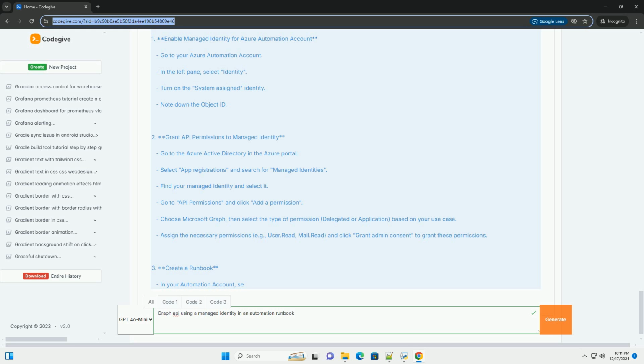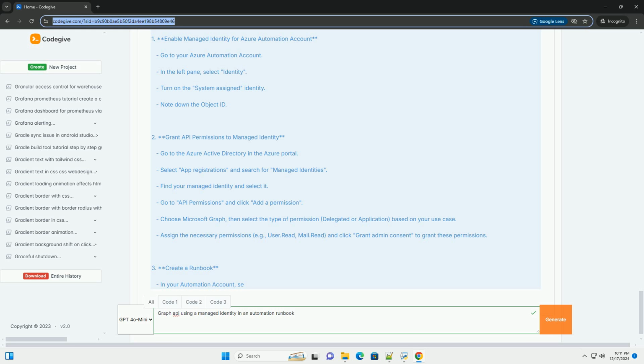Step 7, optional, schedule the runbook. If you want to run the runbook on a schedule. 1. In the runbook, click on Schedules. 2. Click on Add a schedule and create a new schedule or link an existing one.